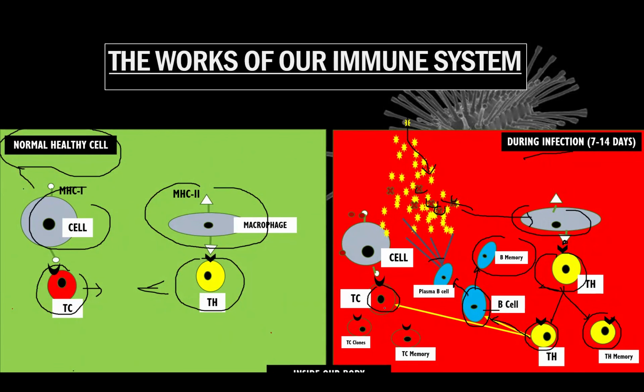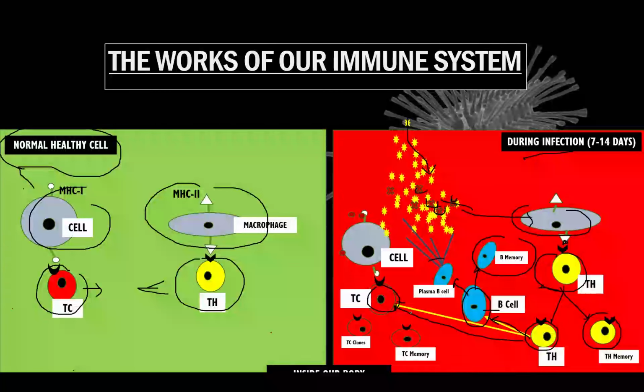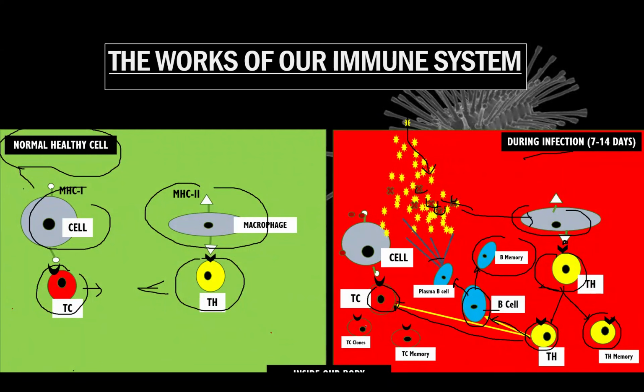Whenever the TC receives the chemical, the molecule from the T helper, maybe cytokine or interleukin, it will activate into the TC clone and the TC memory cell.